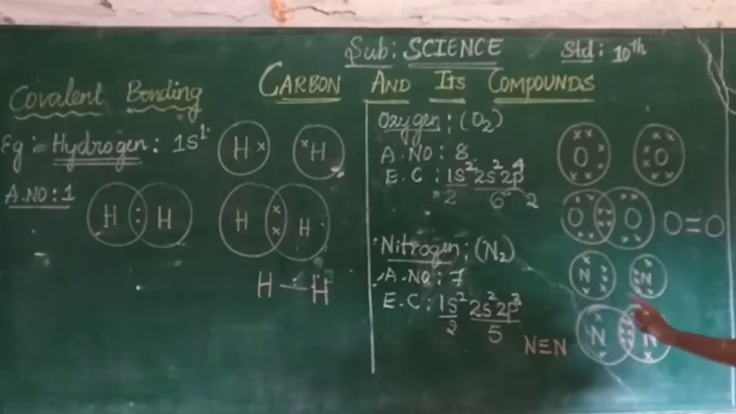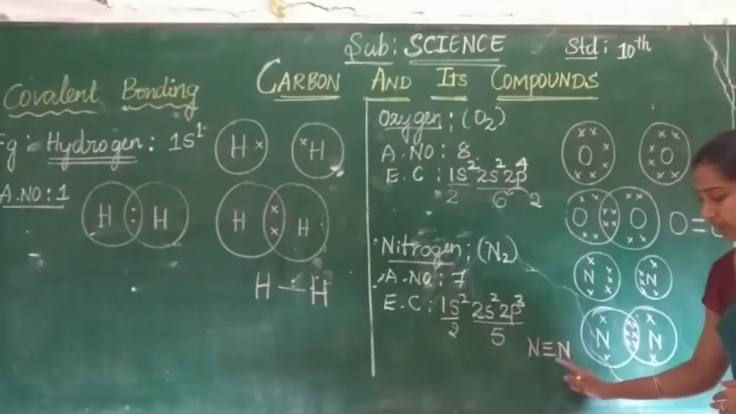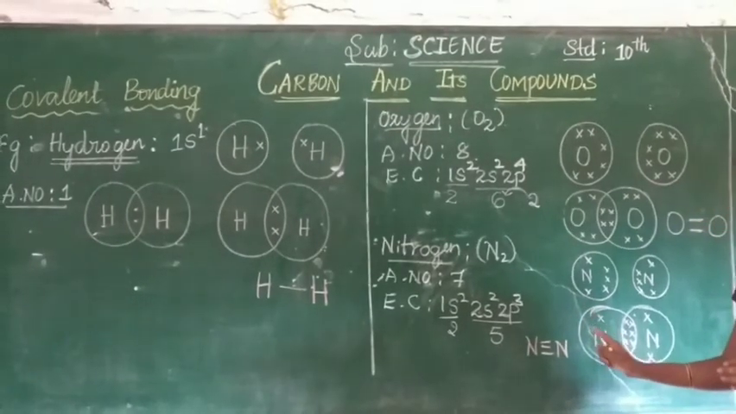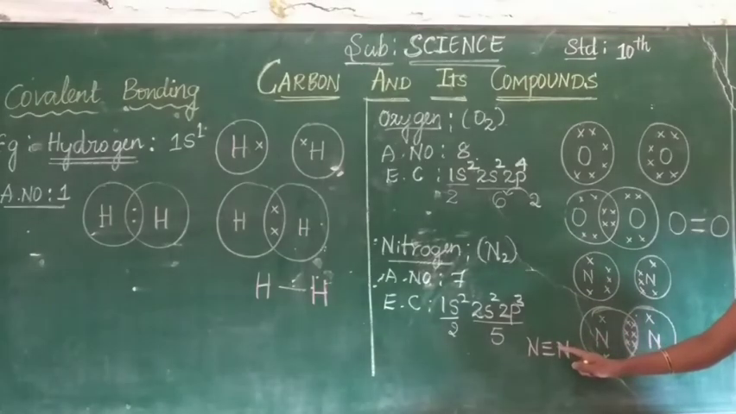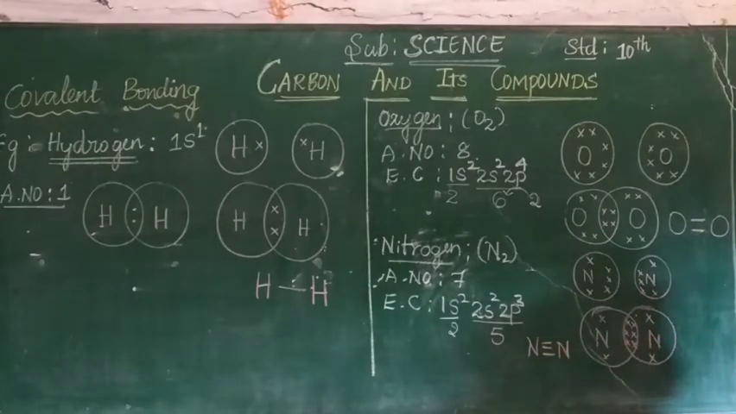That is indicated through the line like this. 3 lines are covalent lines. The single line, double or triple line, depending upon the sharing of electrons, here we have to represent the line. The covalent bond is formed in all these hydrogen, oxygen and nitrogen molecules.